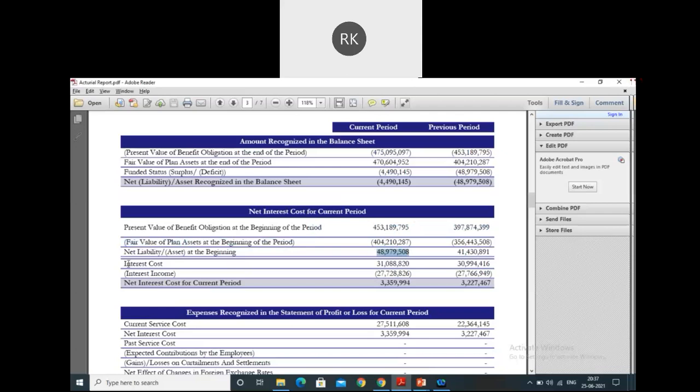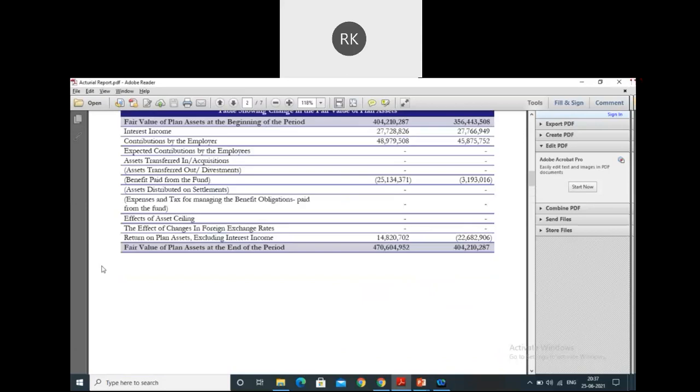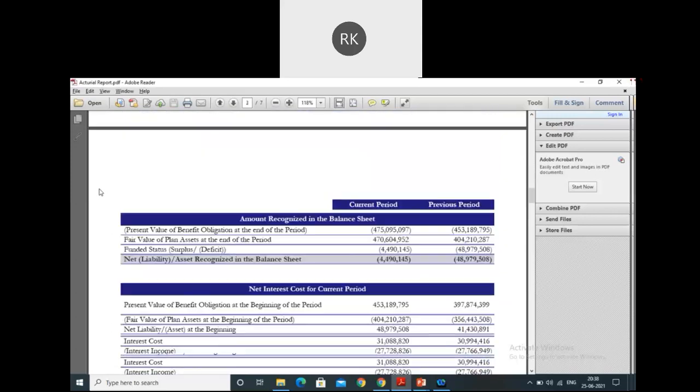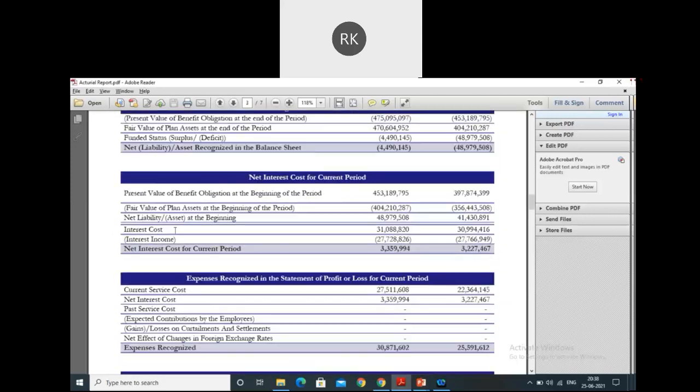Now on this, if you scroll up further, you'll see that in the case of liability, when we did the unwinding, when we pushed this liability to the future, to next year, then obviously we were supposed to recognize the interest cost. This interest cost must be flowing there, 31088. This is your interest cost, because your liability is getting increased.